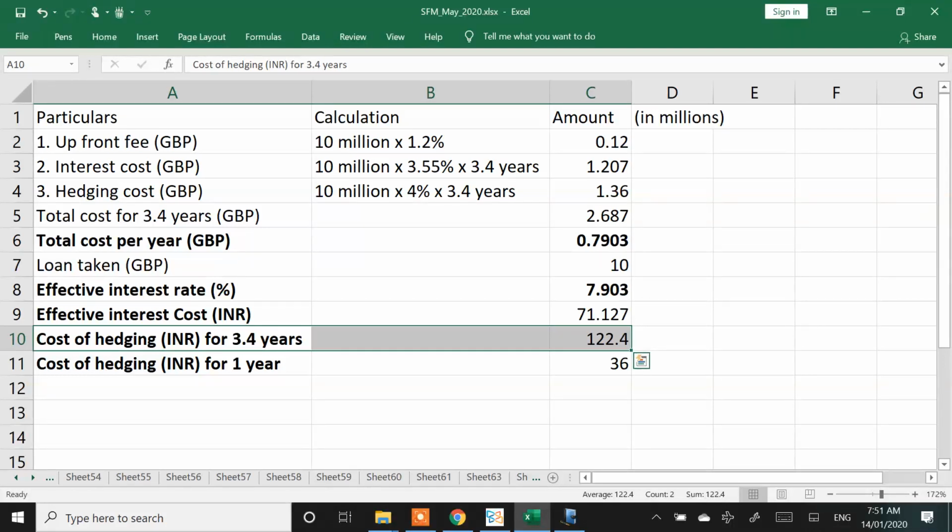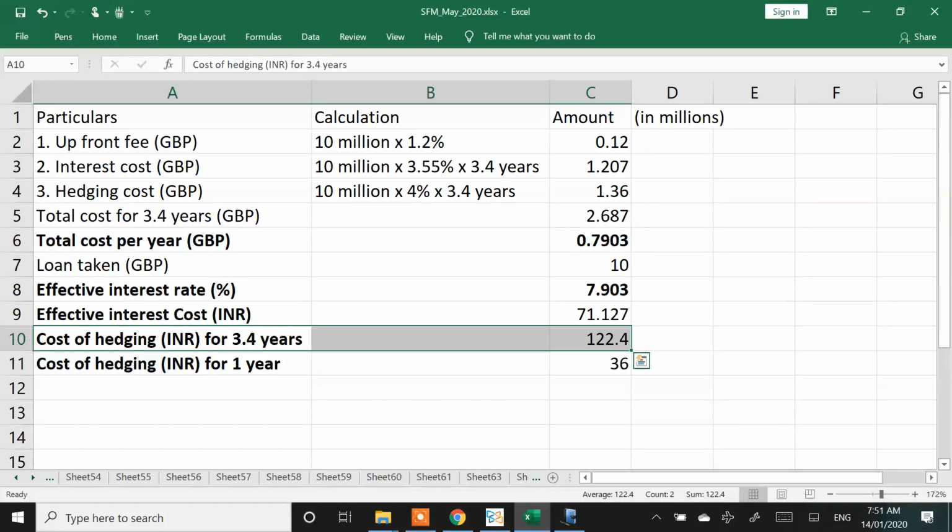ICAI in their solution has considered the hedging cost saving to be 36 million, which is a per year saving. I am not following that solution because logically it does not fit in. I cannot give a logic saying why I take a per year saving when I am calculating the cost at a 5 year level.